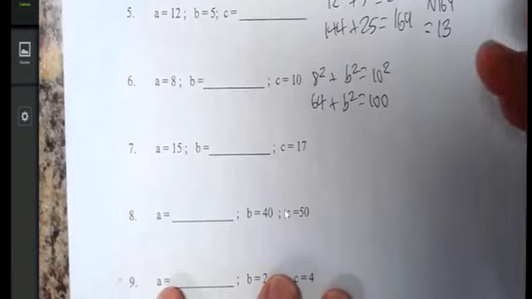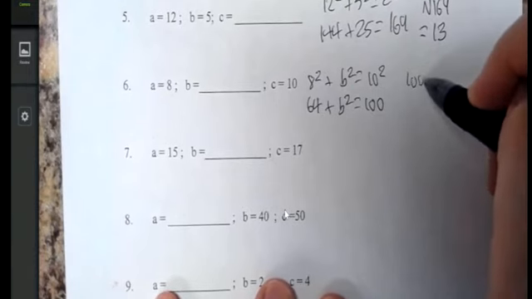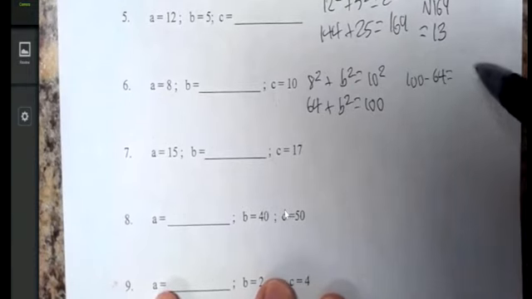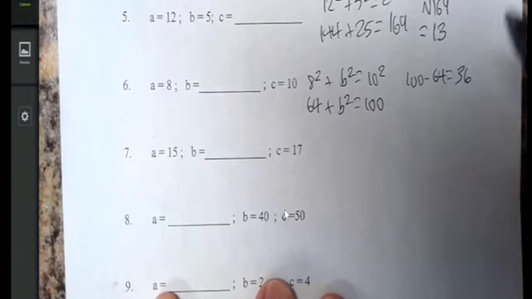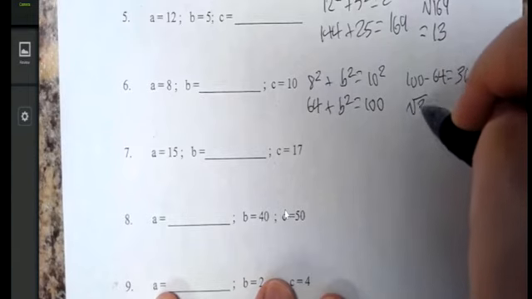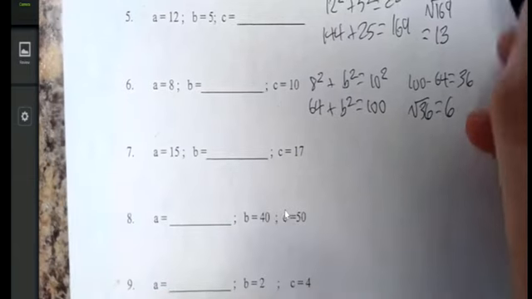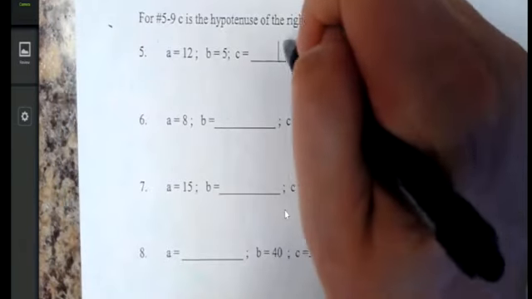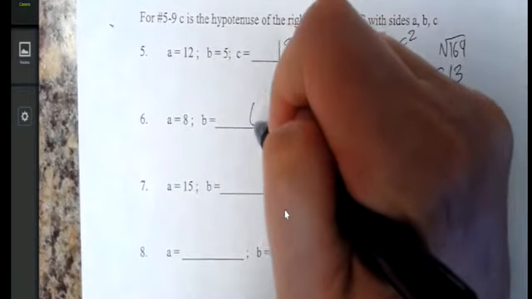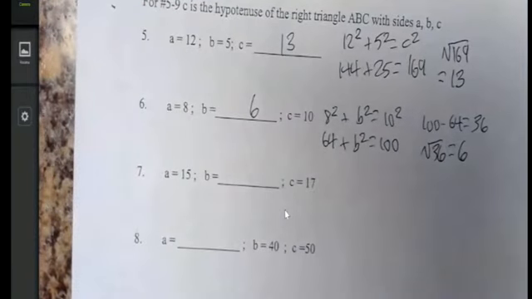How do I find that? By subtracting. 100 minus 64 equals 36. Square root of 36 is 6. So these were both perfect squares, which sometimes you'll get, sometimes you won't.